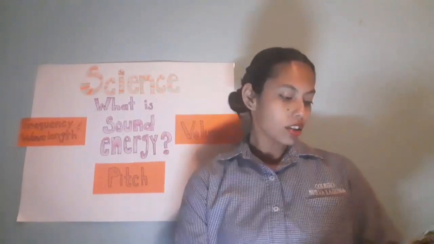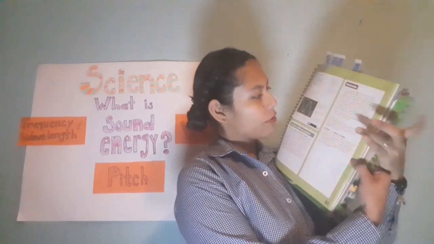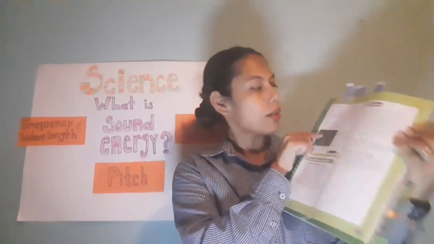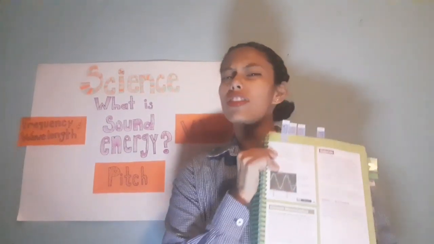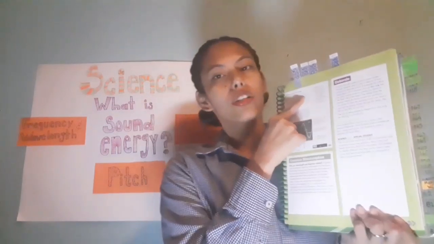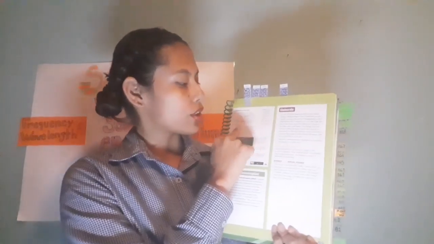Let's start on your book, page 243 with the topic of the frequency and the wavelength. But first, what is the frequency and what is a wavelength? Here you have the definition of these two concepts.